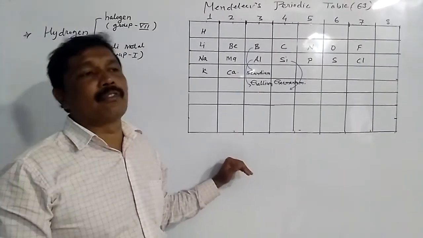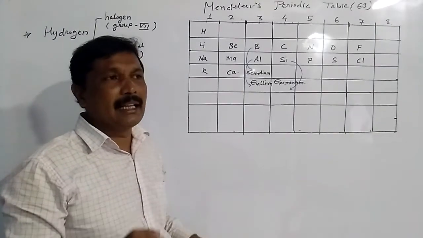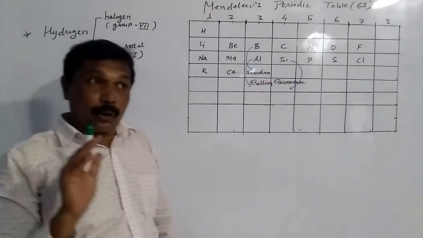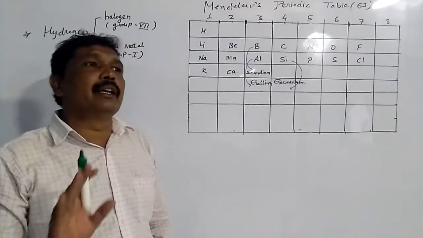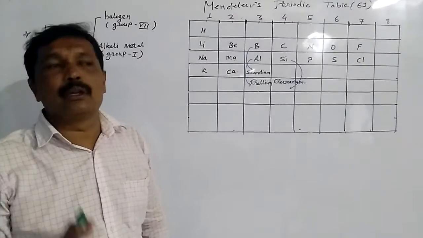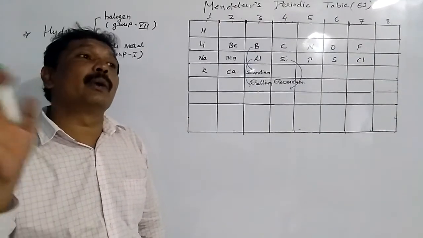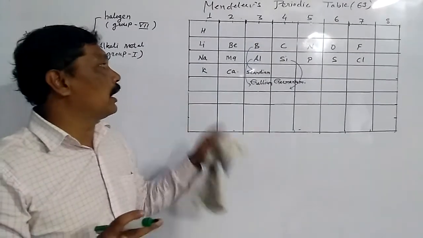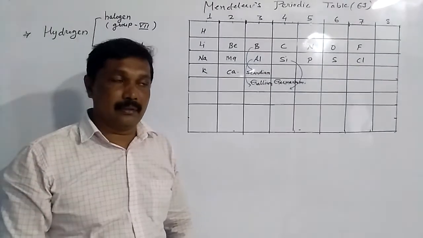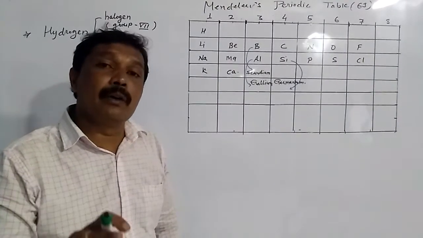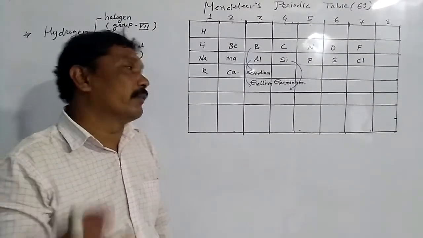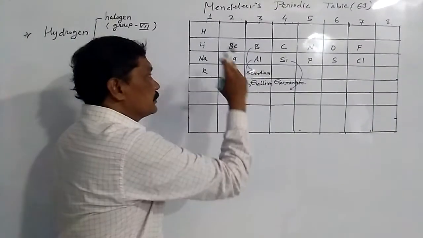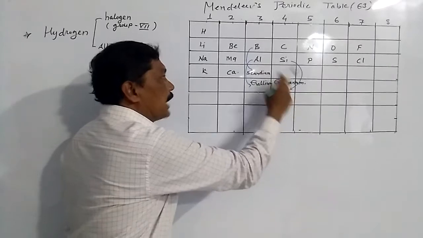The second advantage of Mendel's periodic table was that he left some vacant places, and not only that, he also gave the properties of the undiscovered elements. They were called eka boron, eka aluminum and eka silicon. When the elements were discovered, they were called scandium, gallium and germanium.